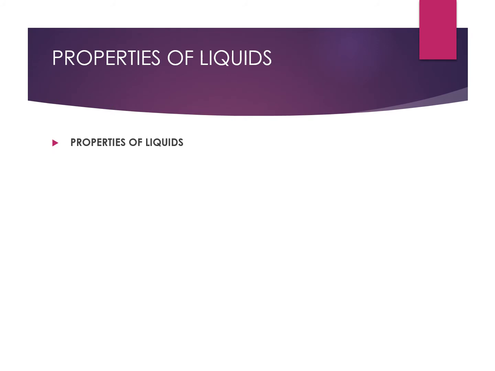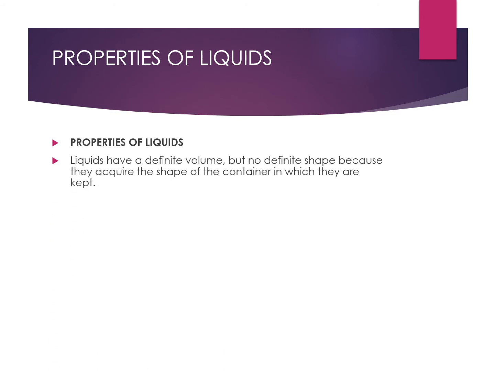Next we come to the properties of liquids. Liquids have a definite volume but no definite shape, because they acquire the shape of the container in which they are kept. So you all know that liquids acquire the shape of the container in which they are kept. Then liquids are almost incompressible. Liquid can flow.